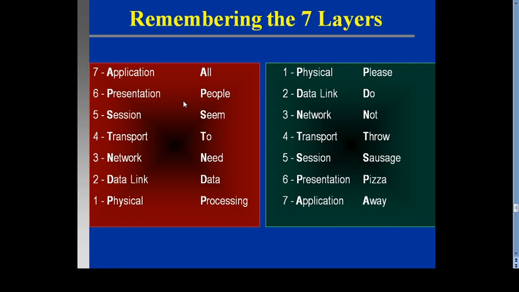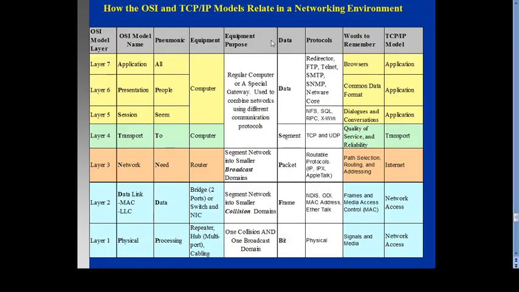Then how can we remember the 7-layer OSI model? There is a trick. One of the tricks: can you remember the names of this 7-layer OSI model? You can use any one trick and remember the 7-layer OSI model. And last is how the OSI model and TCP/IP model are related to the networking environment. This chart will represent it.